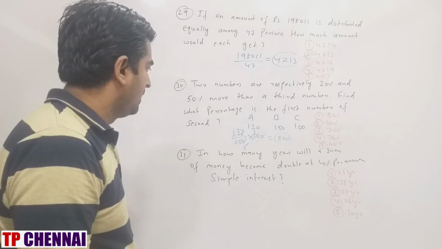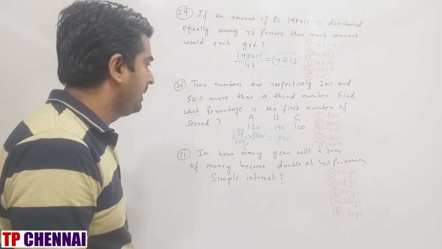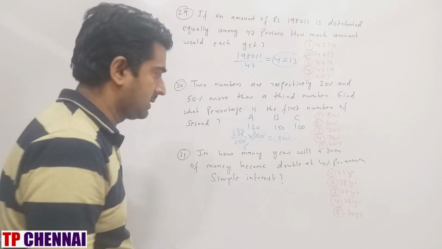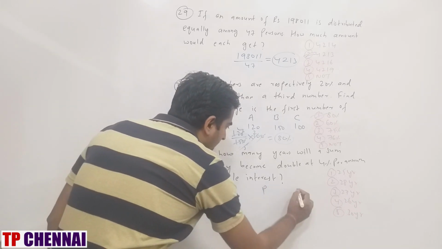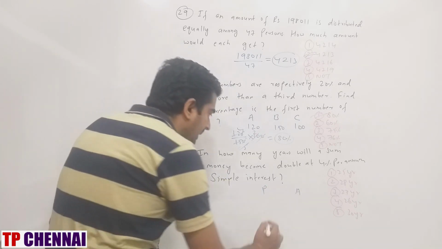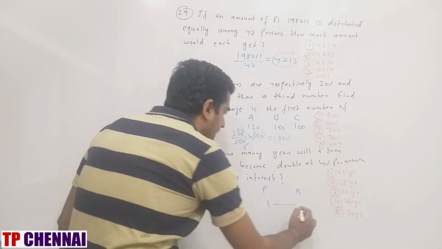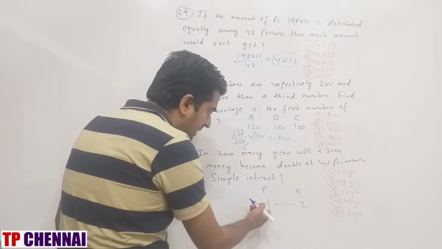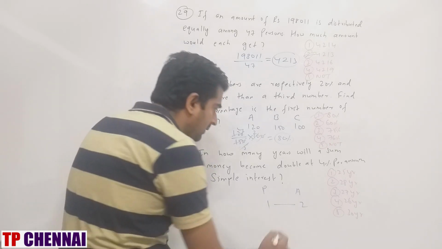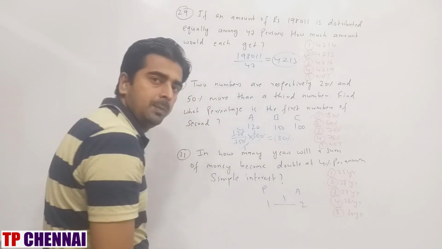Next one. In how many years will a sum of money become double at 4% per annum? Simple interest. I have principal, I have amount. I am saying that my principal is 1 rupee. Now it has become how much? Double. That means amount is 2. Principal is 1, amount is 2. So SI will be how much? 1. Amount minus principal.